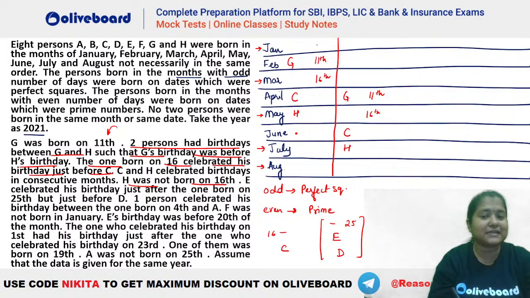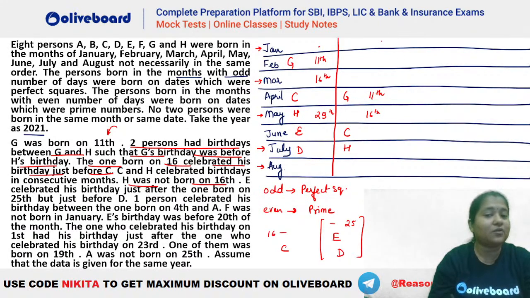So in the first case, let's see. So 25 here, ED not possible. 25 here, E and D possible. उसके अलावा और कोई possibility नहीं है, right? You can see in the first case there is only one possibility for 25th, E and D because 25th has to be there in a month with 31 days. Okay, so you can see 25th will be here and then we will have your E here and your D here. No issues, this is absolutely okay.